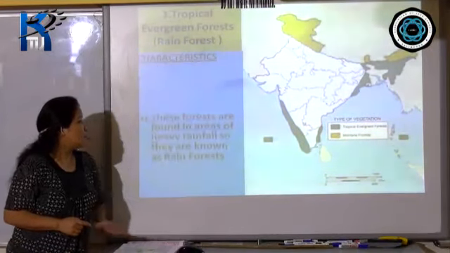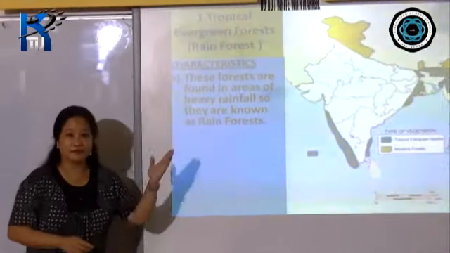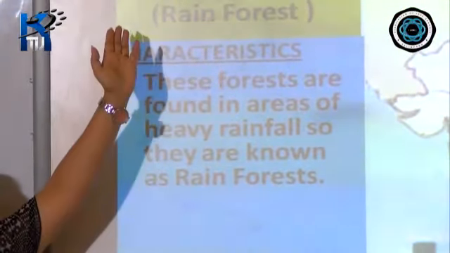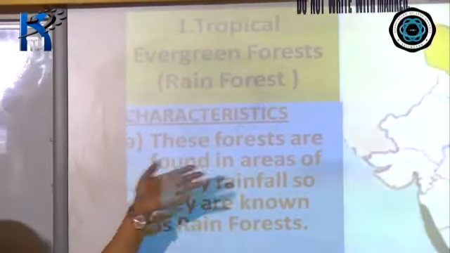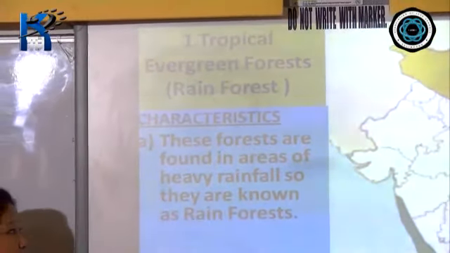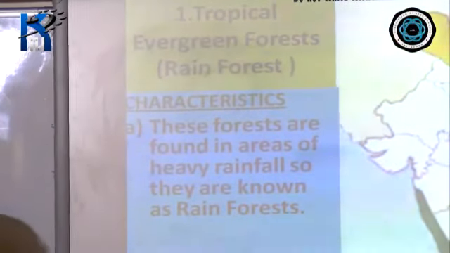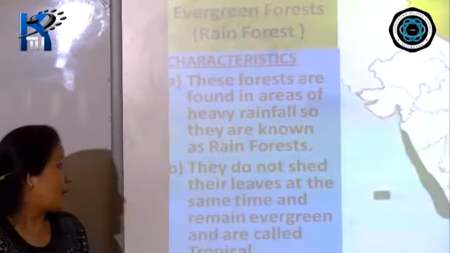Now, we move on with the characteristics. These forests are found, simple as that, because the rainfall is heavy, so you can say from the topic itself, see the first characteristic without taking so much trouble. These forests are found in areas of heavy rainfall. That is why they are known as the rainforests, right?